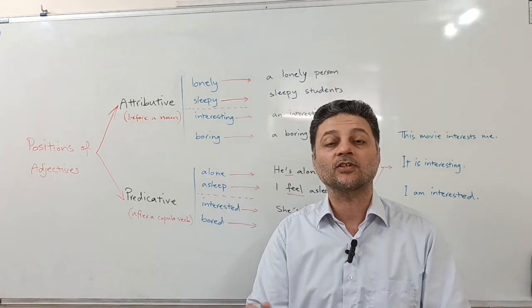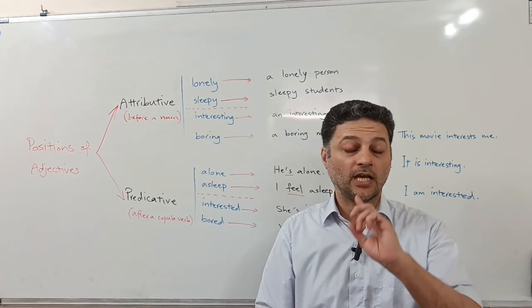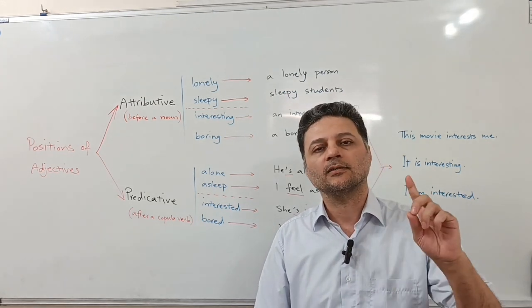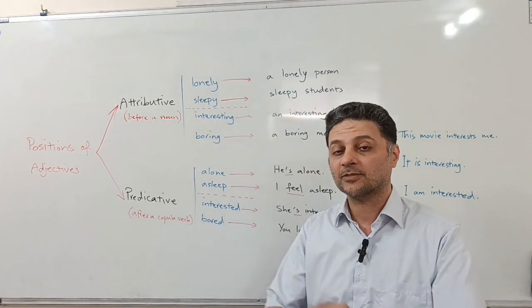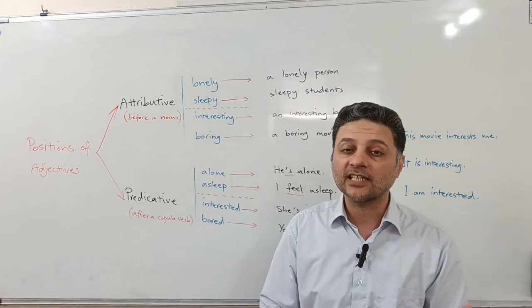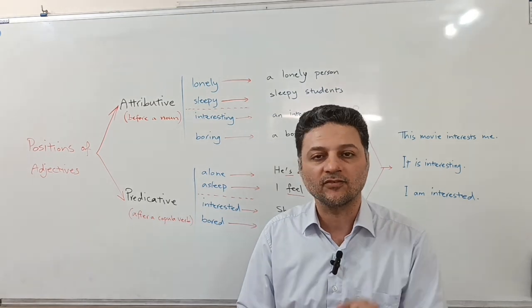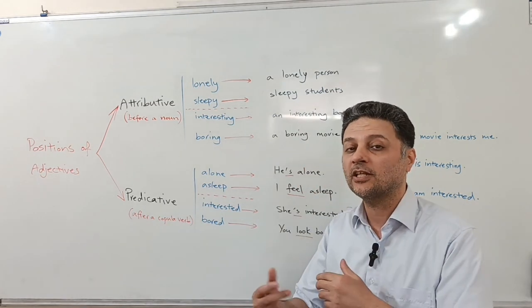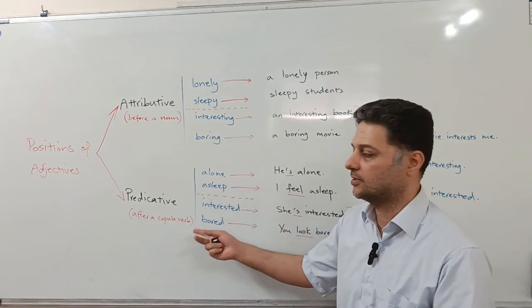I explained about the linking verb, especially in that part where I talked about the 95% of English, all right? There, I explained the two major formulas or structures we use in English, and the second formula or structure includes the linking verb. So after the linking verb, we can use these adjectives. This is the predicative position, right?